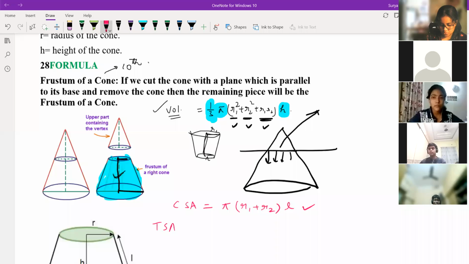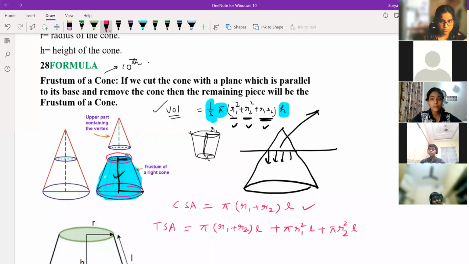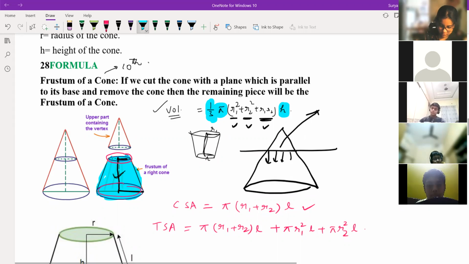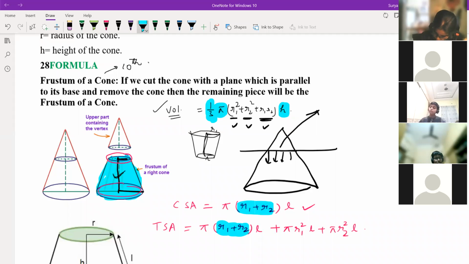Now if you're finding TSA, TSA also you know. CSA will remain the same: pi R1 plus R2 into L, plus extra 2 circles are coming over here, top part and bottom part, right? So pi R1 square plus pi R2 square. Is it clear? Yes, sir. So only the radius part is getting changed. Instead of R in cone, here we are adding R1 plus R2. Again, top and bottom, 2 circles, right? So formula part is clear to everyone.